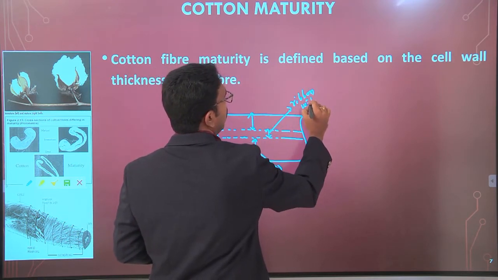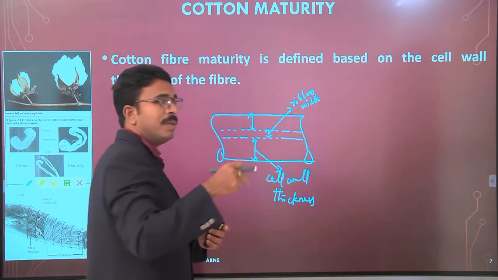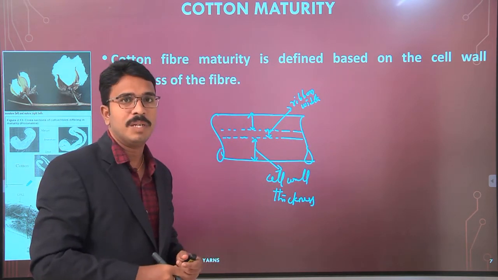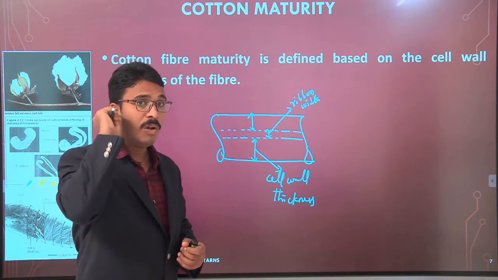It's nothing but the width of the lumen, that is, the width of the hollow portion in the fiber.